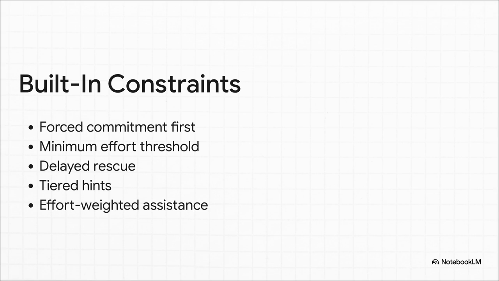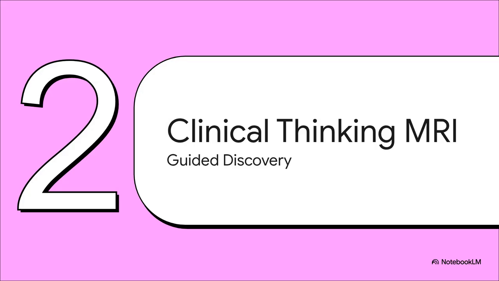There's also this deliberate 10-second delayed rescue, so the AI doesn't just immediately fill the awkward silence. And when it finally does help, it uses tiered hints, starting really broad and only narrowing down if the learner continues to struggle. But crucially, the assistance is effort-weighted, meaning the deeper the learner thinks, the more tailored the teaching becomes in return.